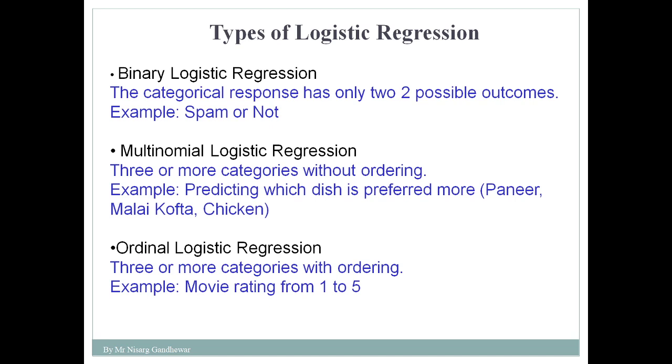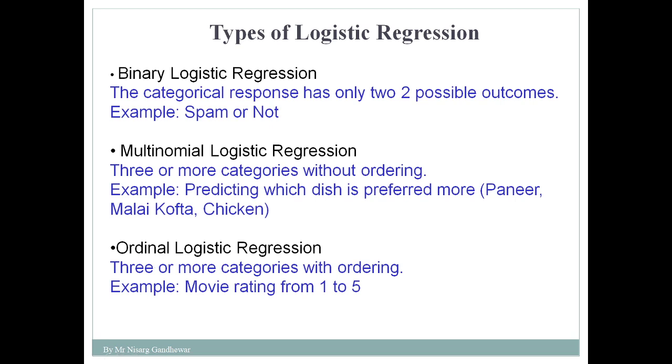That's why we can say that it is an example of multinomial logistic regression. One more type of logistic regression is ordinal logistic regression. In case of ordinal logistic regression, we also have more than two categories, but the difference between multinomial and ordinal is that in this case we follow a specific order.